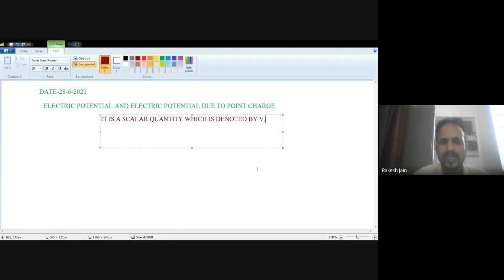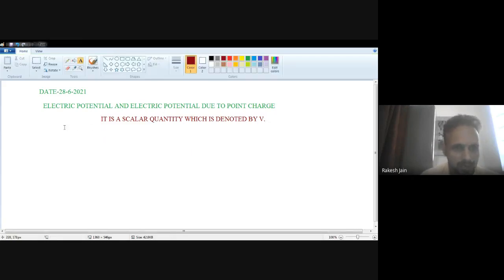What I want to say is that it is a scalar quantity denoted by V. Whenever we want to move any charge from one reference point to another point, the electric potential is opposite to the electric field. So that is actually related with the work done. I will write it down in a statement.